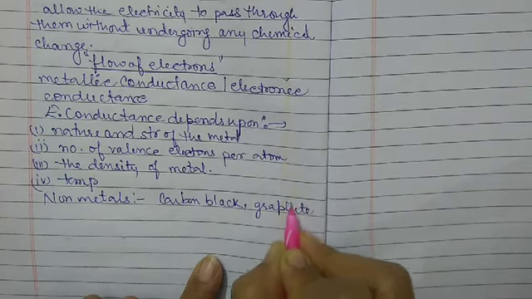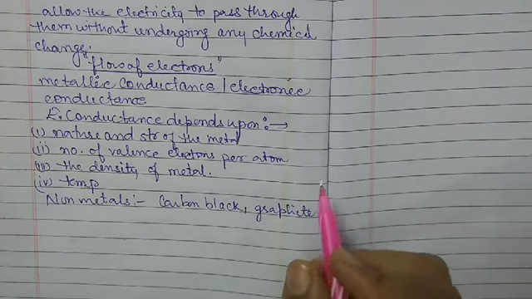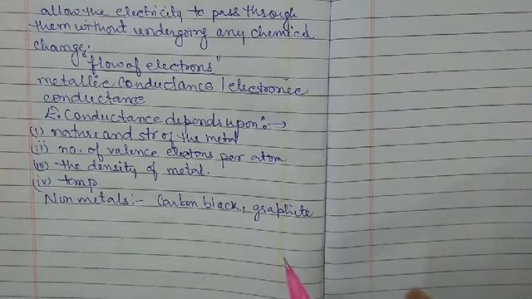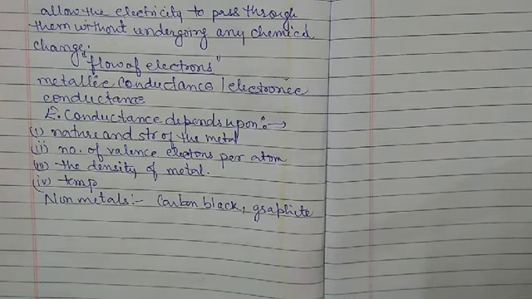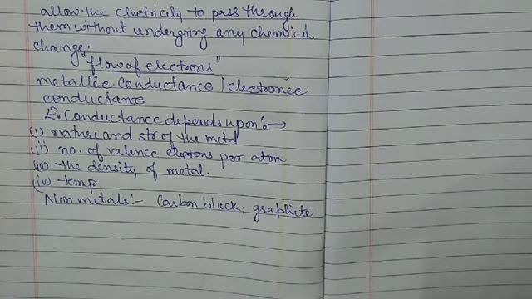These are examples of non-metals that conduct. Some organic polymers are also electronically conducting. They are good conductors, hence they are collectively called electronic conductors.